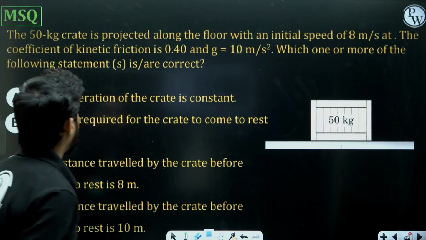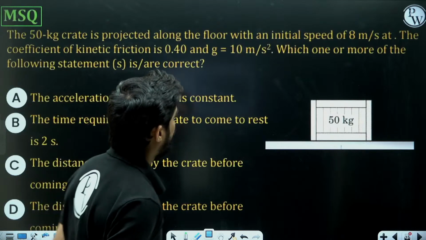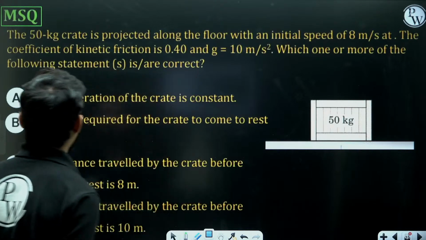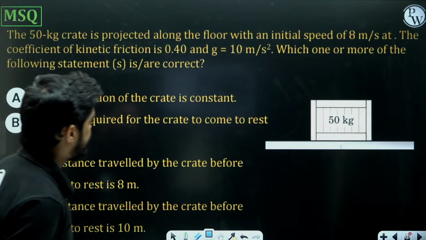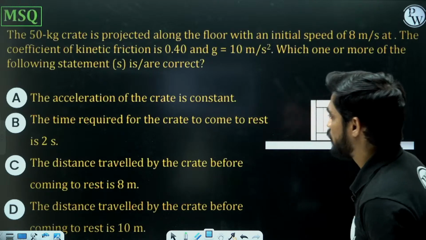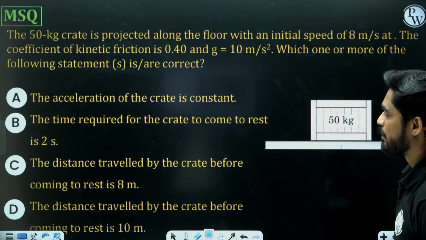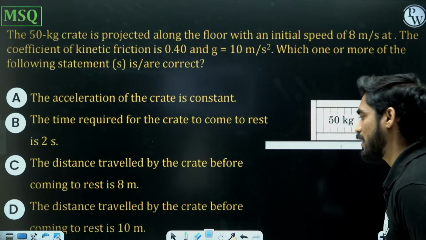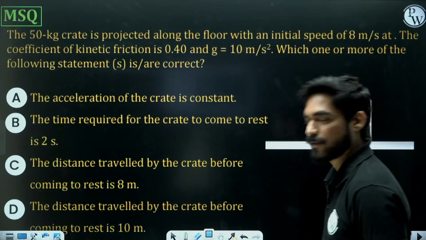Coefficient of kinetic friction is 0.4 and g is 10 meters per second squared. Which one or more of the following statements is or are correct? Acceleration is constant. Time required for the crate to come to rest is 2 seconds. Distance traveled by the crate before coming to rest is 8 meters, or distance traveled by the crate before coming to rest is 10 meters.